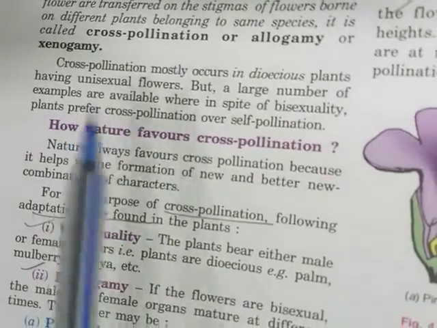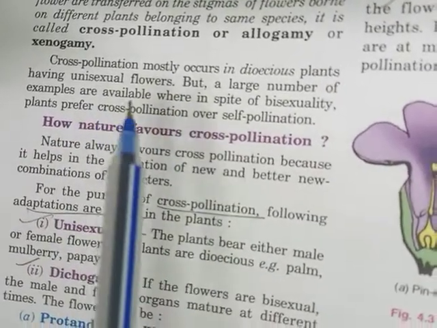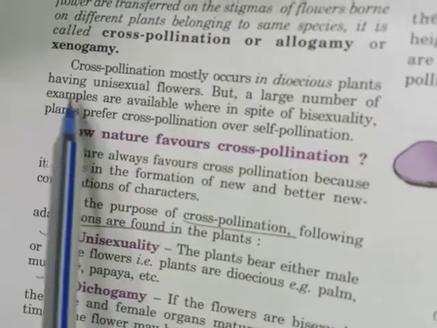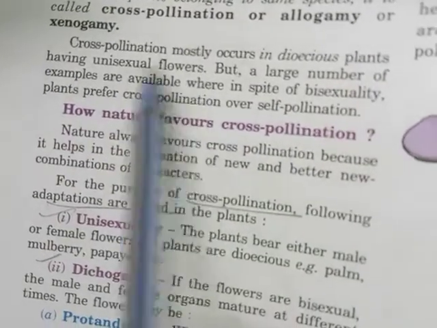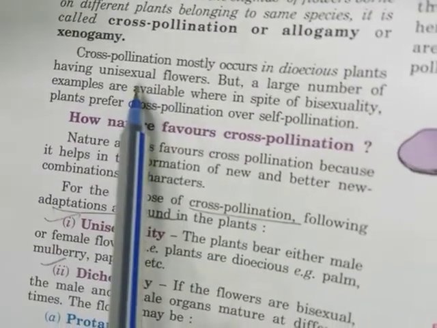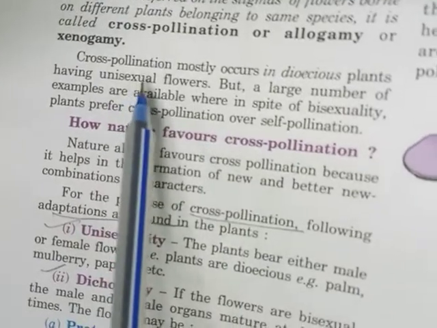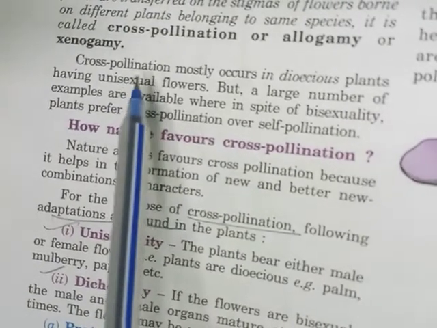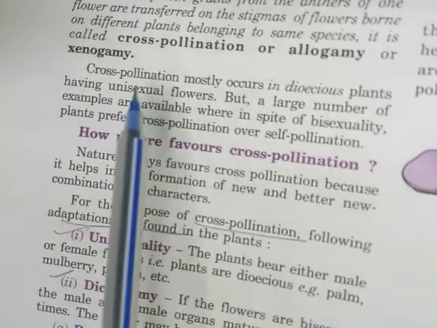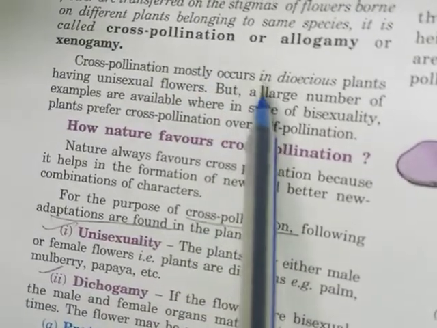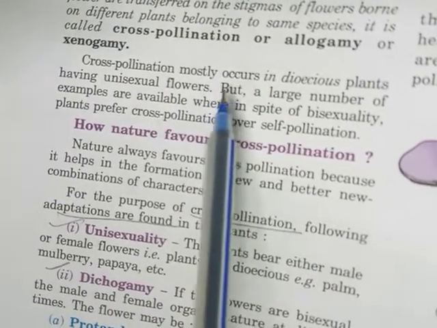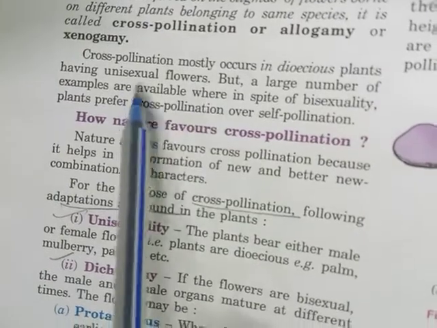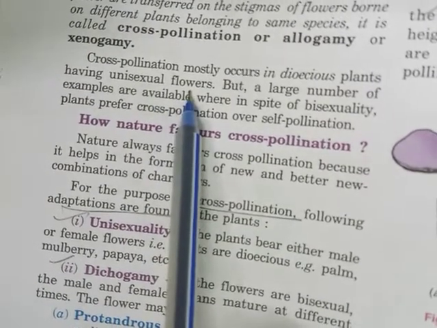That means male and female flowers are born on different plants. Unisexual flowers means the flower has either only the male part, the androecium, or only the female part, the gynoecium or carpel.